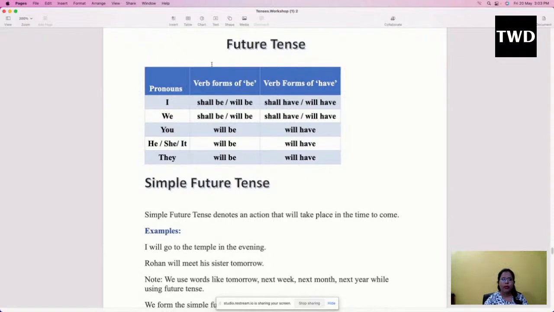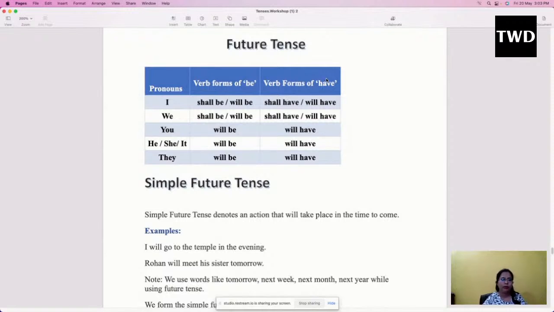Today we are going to see future tense. Future tense means any action which is going to happen. So whenever we are showing any action which is going to happen, in that case we use the helping verb will. The moment we use will, that means the action will take place in the future. But in case you are using will for any action which is happening at the present, or any action which has already happened in the past, in that case your sentence is totally wrong.